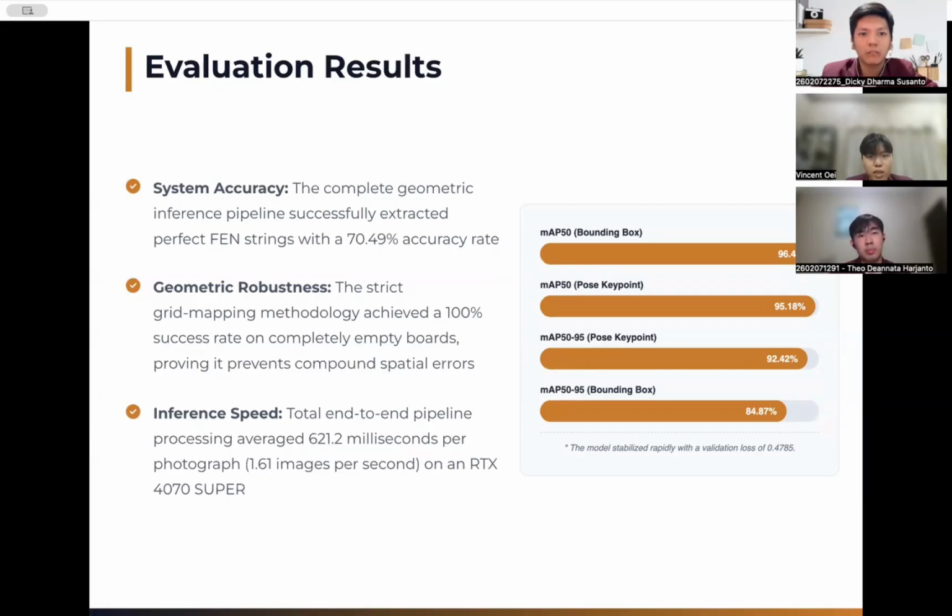Overall, the full pipeline achieved a 70.49% perfect FAN extraction rate across 61 validation images. On the detection side, we got 96.47% mAP50 for bounding boxes and 95.18% for pose keypoints. On completely empty boards, the geometry pipeline hit 100% accuracy, which tells us the spatial mapping itself doesn't introduce compounding errors. And end-to-end, the whole pipeline averaged about 621 milliseconds per image on an RTX 4070 Super, which is fast enough for very practical use.